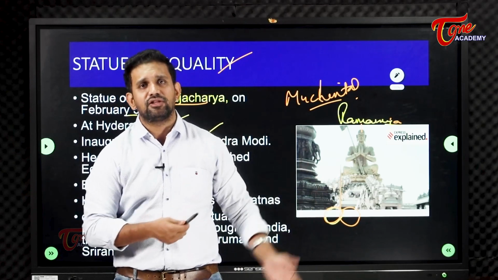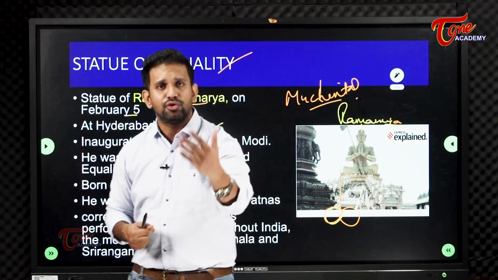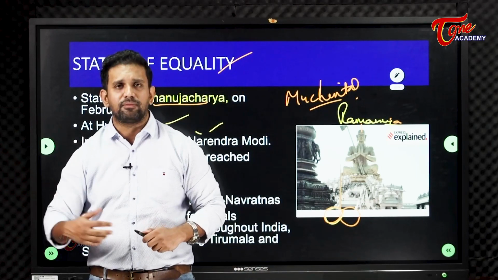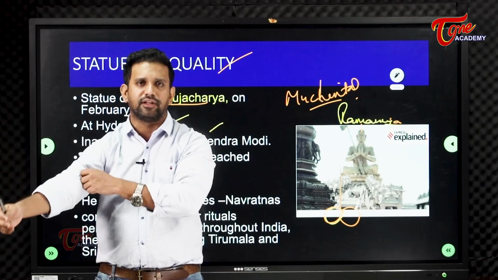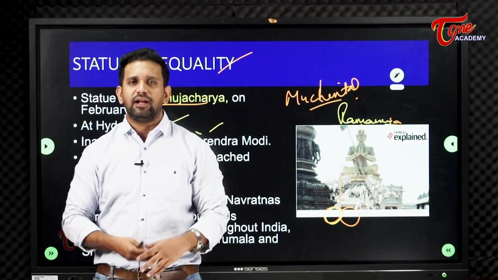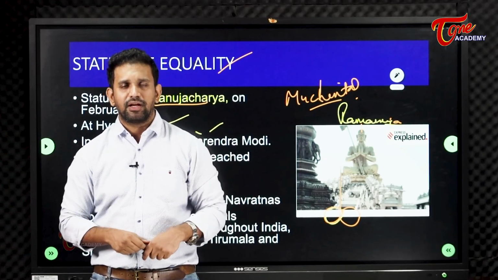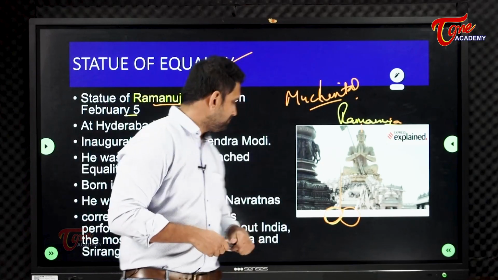I can access health facilities, you can access health facilities. There should not be discrimination. I can dine with you, you can dine with me. I can go to any restaurant being an SC or ST, I can dine there. You being an OC or general also can dine there. Everyone sitting at one place and enjoying the same meal. That is what equality is all about, that is what social justice is about. He preached that.